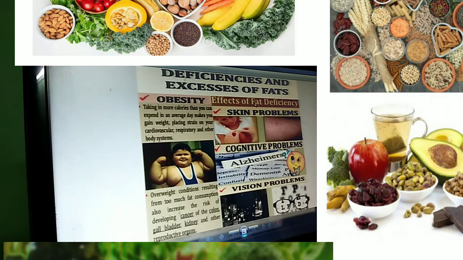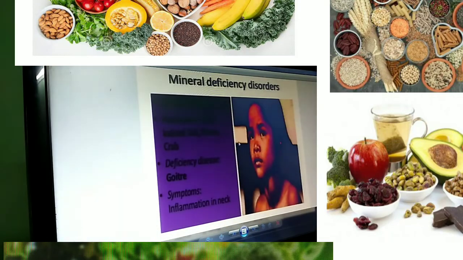Now if it is deficient, that is less, then what will happen? Skin problems, all skin problems, brain and cognitive problems, Alzheimer's meaning memory loss, temporary memory losses and vision problems will come to the body. Next, coming to mineral disorders. Till now what we have seen are vitamin deficiencies and major nutrient deficiencies. Now coming to the mineral deficiencies, iodine is the main one.